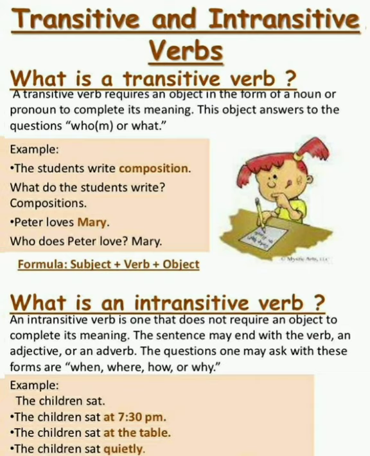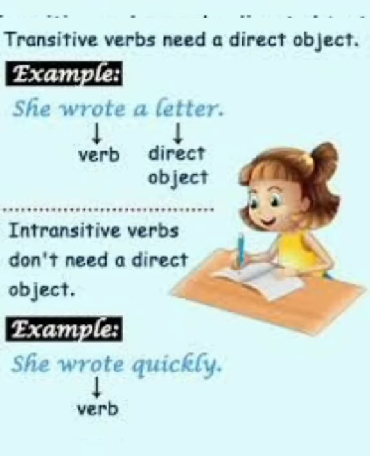All these sentences are answering the questions. The forms of the questions are when, where, how, or why. Hope you knew the meaning of these two, transitive and intransitive verbs. It's very simple. Transitive verbs require a direct object to complete their meaning, whereas intransitive verbs do not need any direct object to complete their meaning.